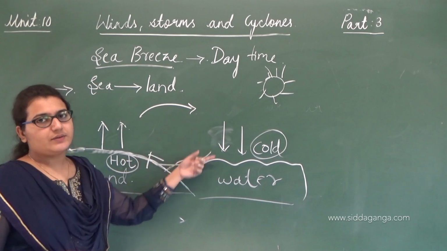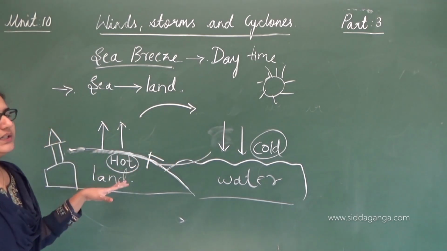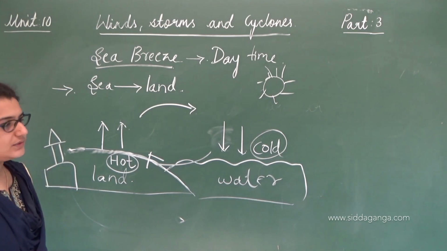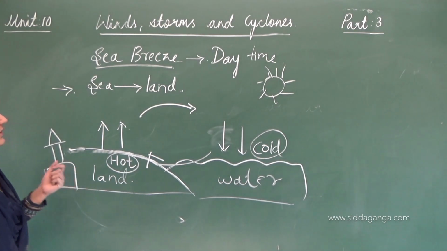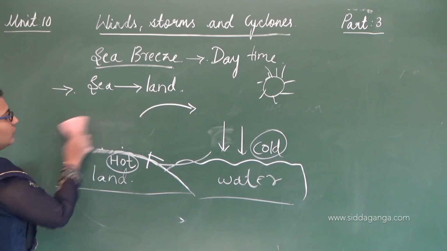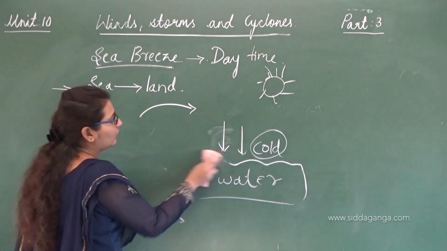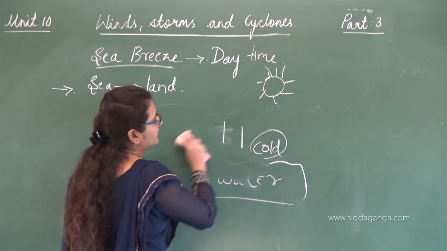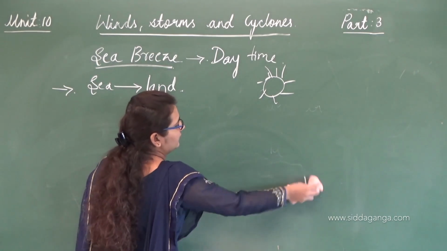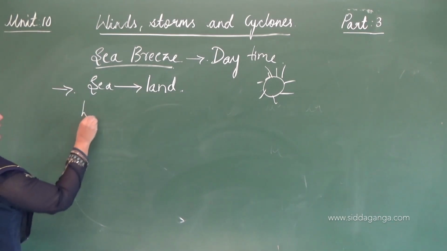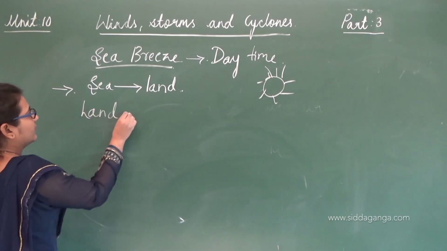That's how it keeps repeating. That is nothing but the convection process. So this is about the sea breeze, how the air moves between the land and water. I have discussed this to understand the concept.